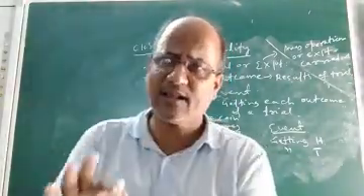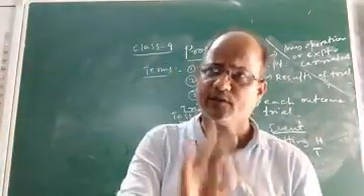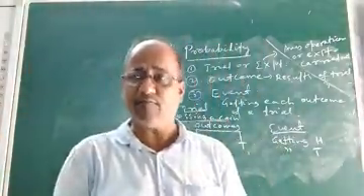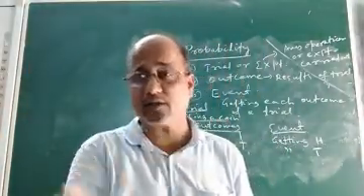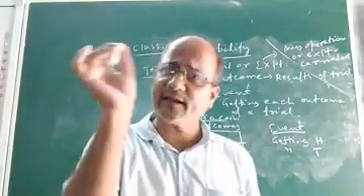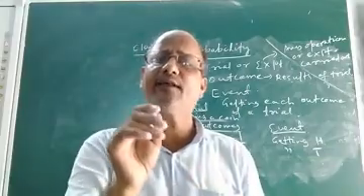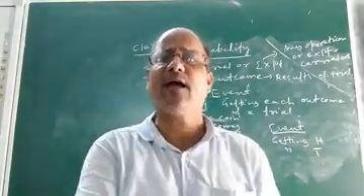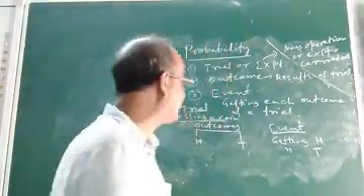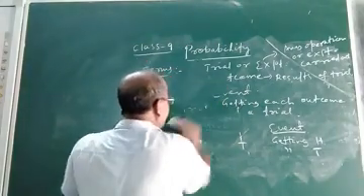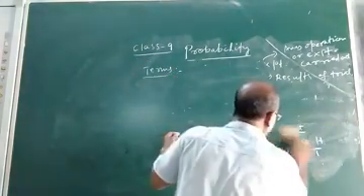Event is again classified. This classification was not there in class 8. Event is classified into two categories: one is elementary event and the other is compound event. Let us see what is elementary event and what is compound event.